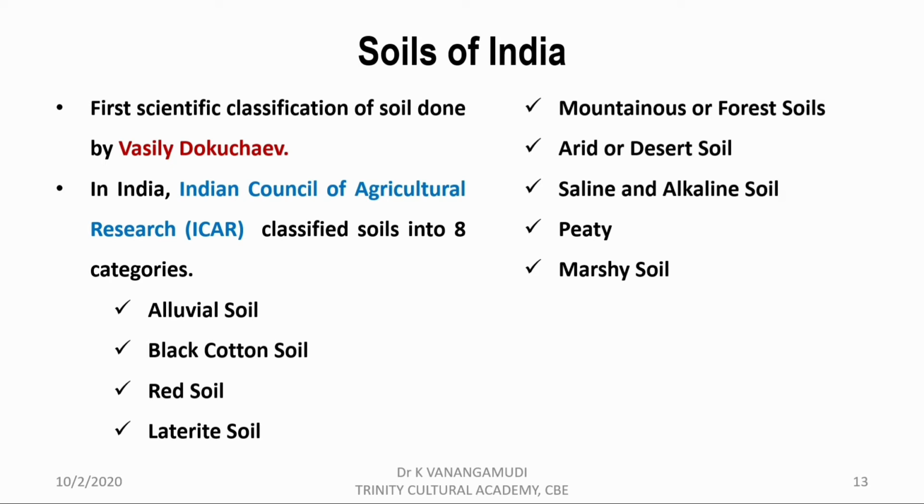First scientific classification was done by Vasily Dokuchaev. The Indian Council of Agricultural Research classified soils of India into 8 categories as alluvial soil, black cotton soil, red soil, laterite soil, mountainous and forest soil, arid and desert soil, problem soils like saline and alkaline soils, peaty soils, and last one is marshy soil. We will see one by one in detail.